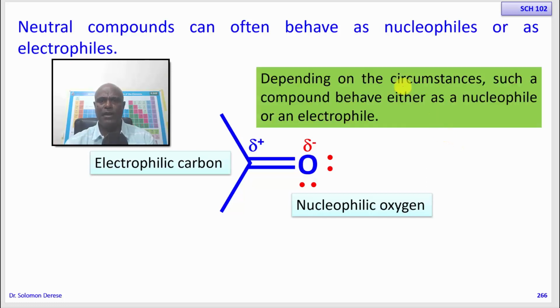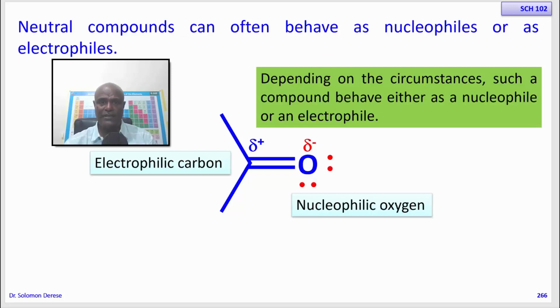So depending on the circumstances, such compounds can behave either way. If you react this molecule with a nucleophile, remember, a nucleophile is electron rich. It wants to react with something that is electron poor.